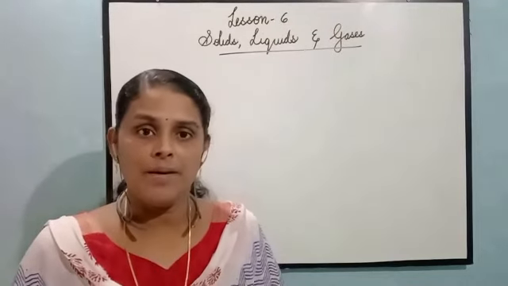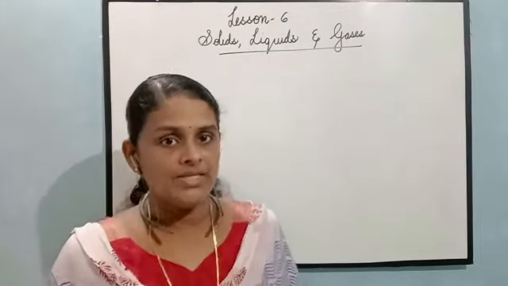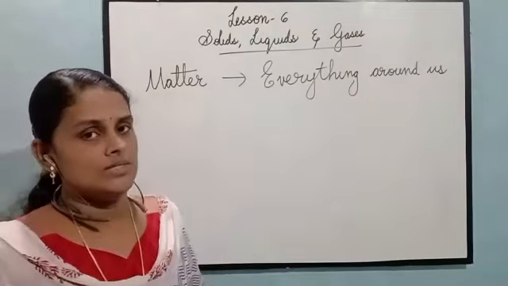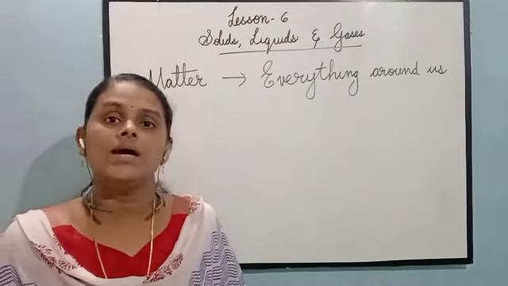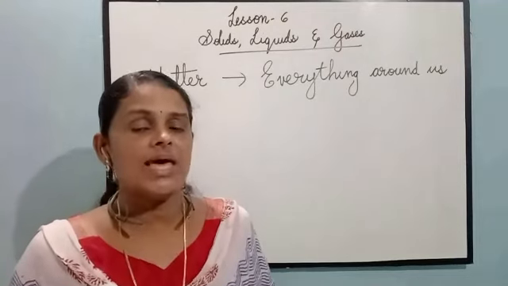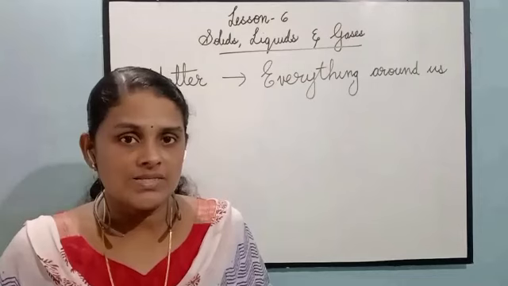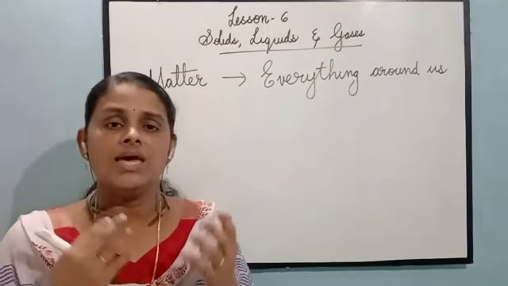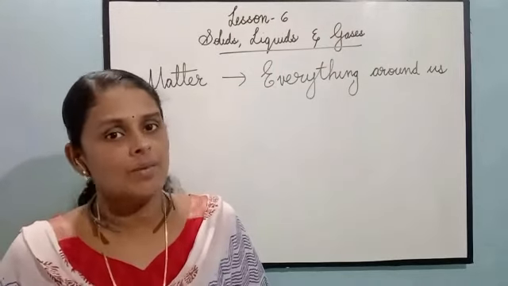So, what is matter? Everything around us is matter. Matter is everything present around us. Or we can say that any substance that occupies space and has mass is called matter. In lower classes, we have learned the definition for matter. Matter is any substance that occupies space and has mass.